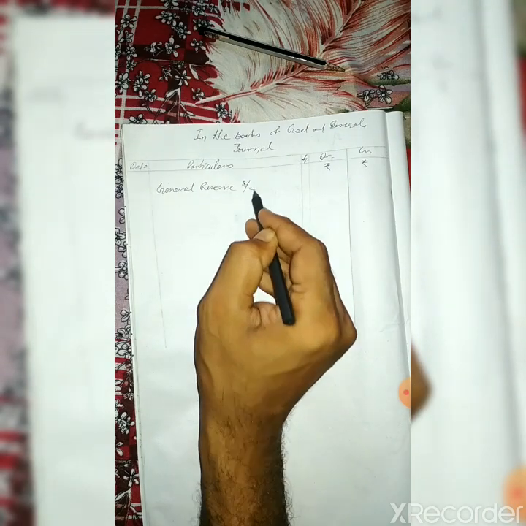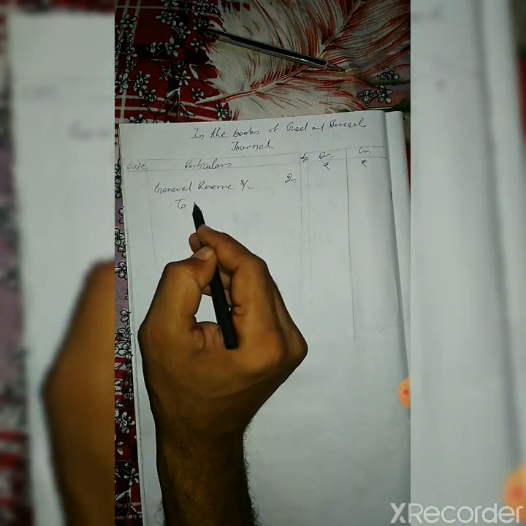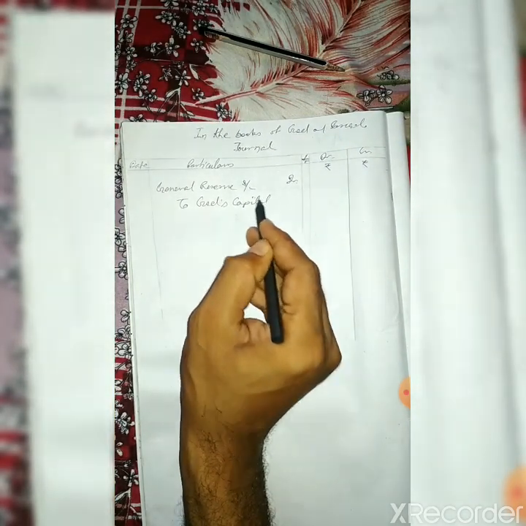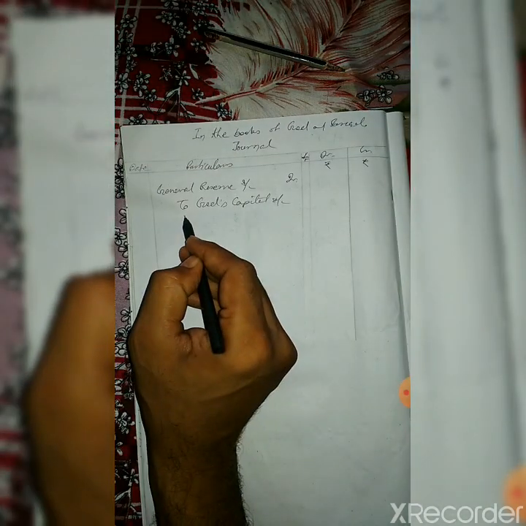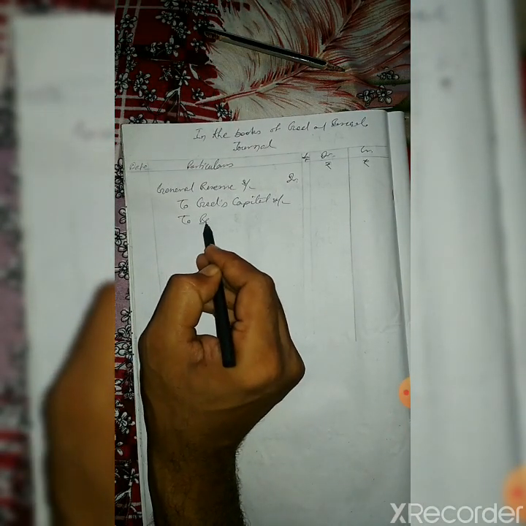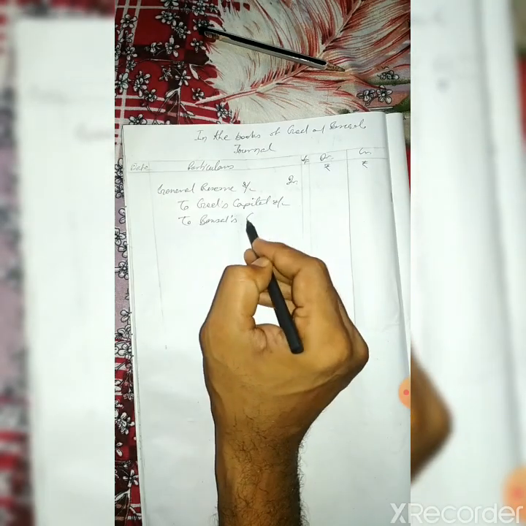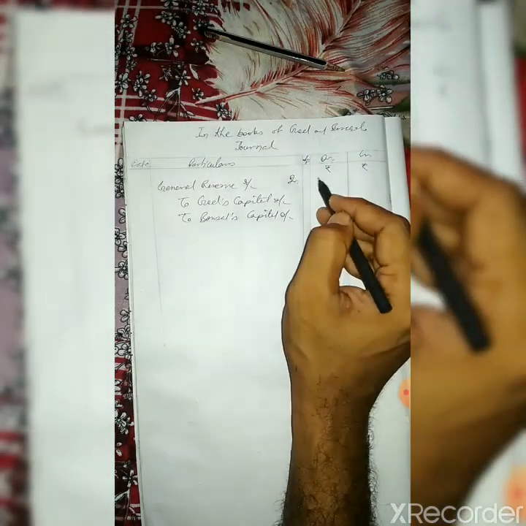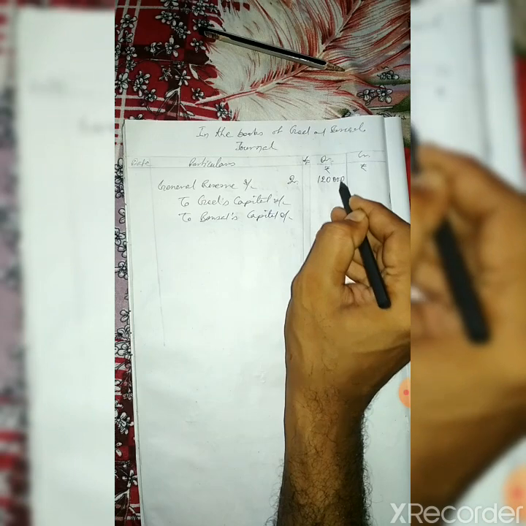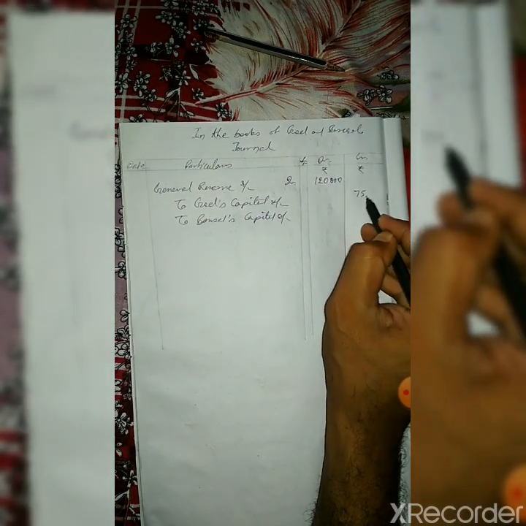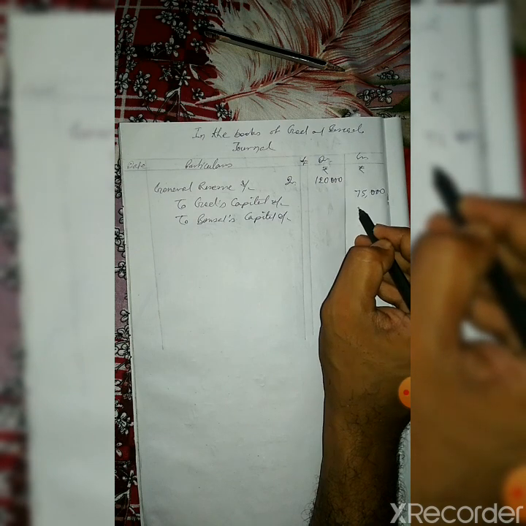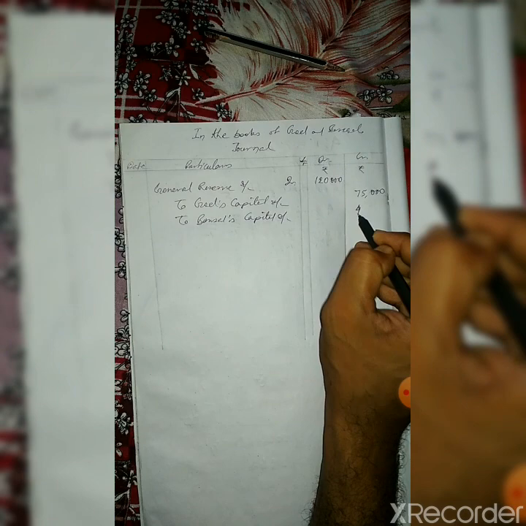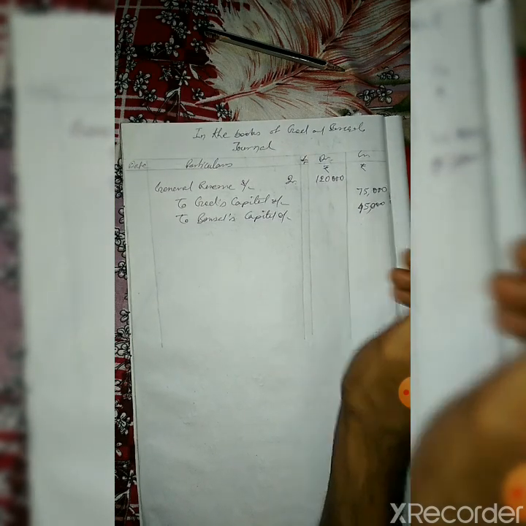General reserve has a credit balance. Whenever we want to write off any account, we just have to do the opposite of its balance. So general reserve is debited, to Goyal's capital and to Bansal's capital. That means old partners. And remember that these amounts will go into the old partners' capital accounts. Whenever old partner and new partner capital accounts are drawn, we will see later on. But you must remember this will go to the old partners' capital.